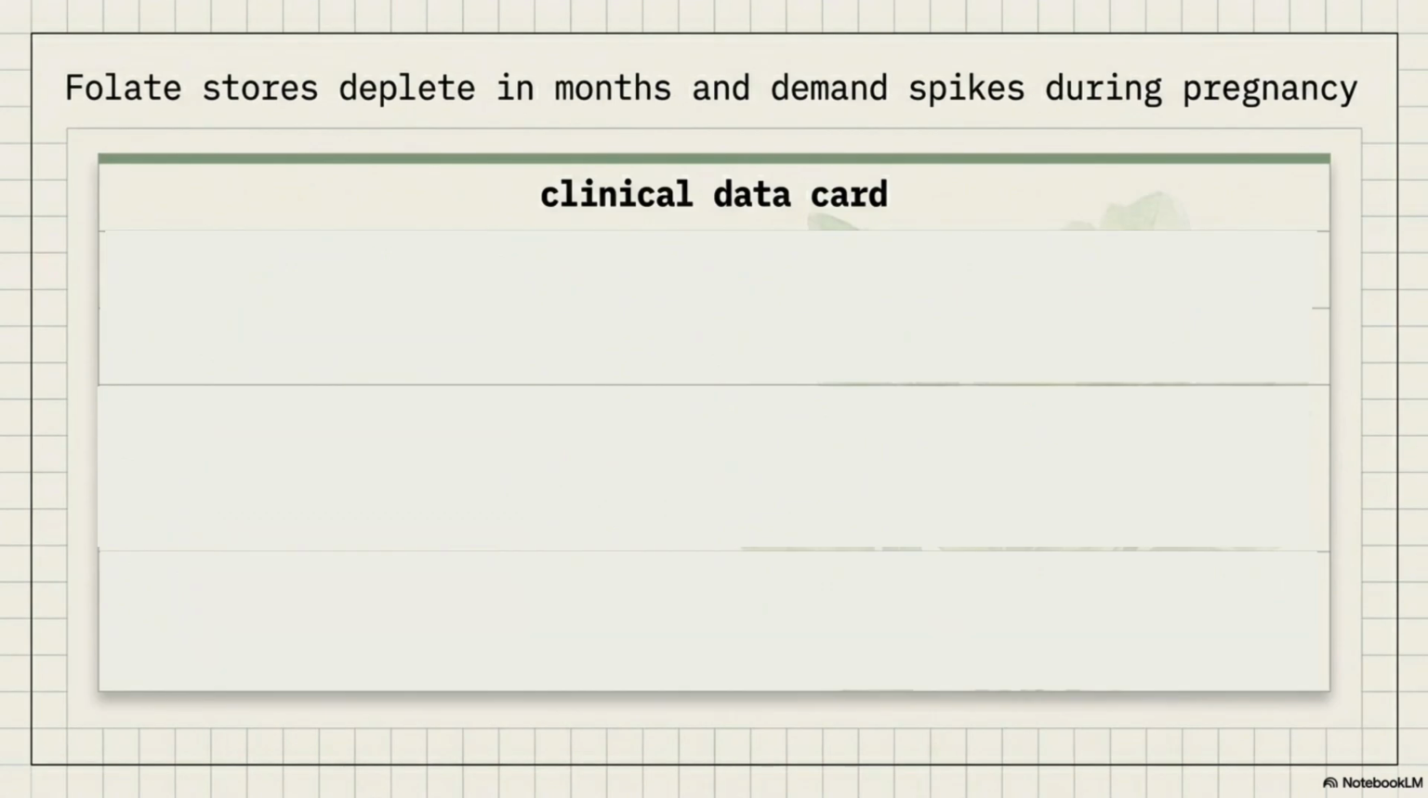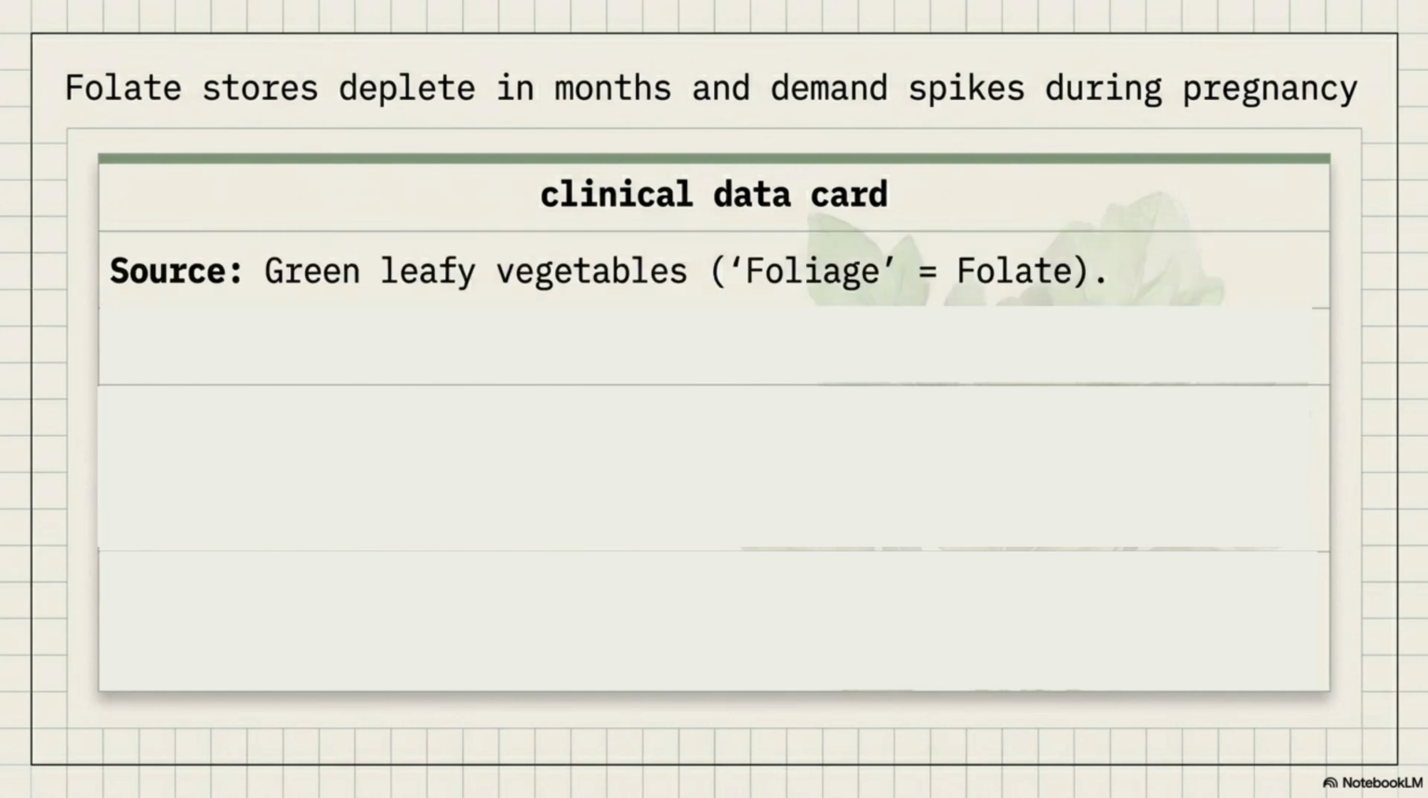Let's break down folate first. Folate stores deplete in months and demand spikes during pregnancy. The source of folate is green leafy vegetables. Remember, foliage equals folate.